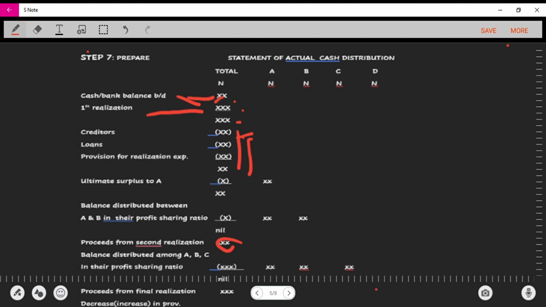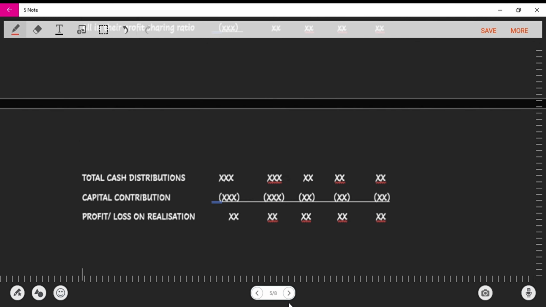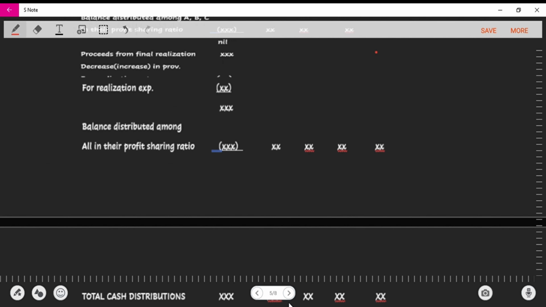And then when you get the final distribution, or the final realization, remember that we made a provision for our realization expense or our dissolution expense. So now when we get to our final realization, we now have the total cost of this realization expense.